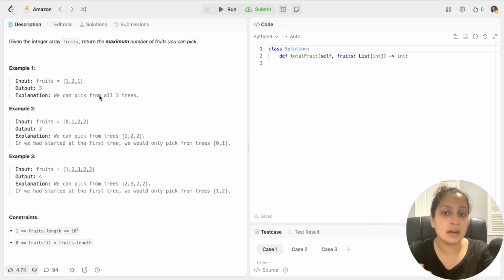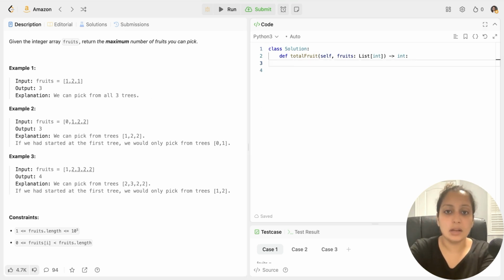So I hope you understand what our solution is. This is a traditional sliding window approach question. So let's see how to code it. First of all, I will initialize my hash set or hash map to store the count of trees occurring for that particular digit, and then keep on updating that. And I'm using a default dict to do that, and my default type here would be int. So basically my key would be fruit type, say 1, 2, 3, 4, and my value would be count.